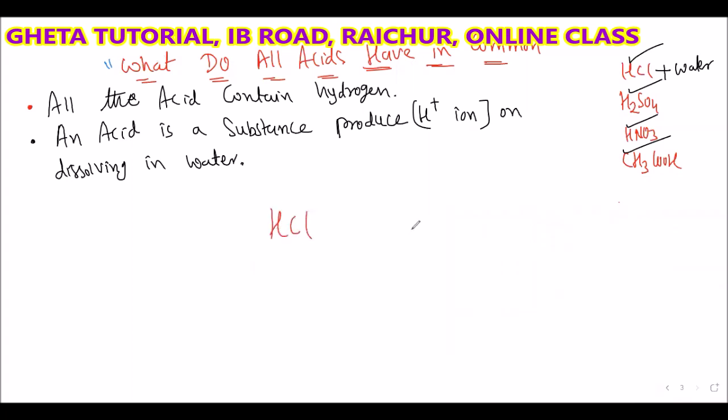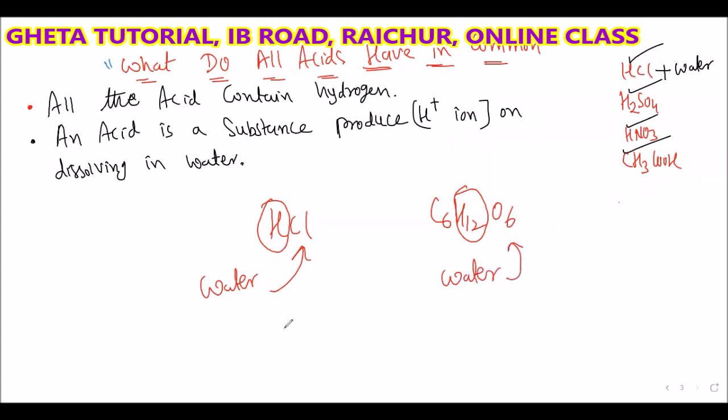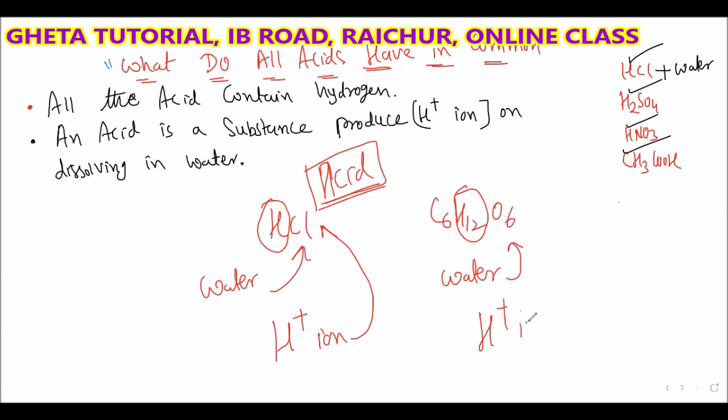Now here we have HCl and here C6H12O6. Hydrogen is present in the HCl, and hydrogen is also present in the glucose. If water is added to the HCl and to the glucose, which will produce the H plus ion? HCl. So this HCl is called hydrochloric acid. That is called an acid. But in the glucose, will the H plus ion be produced? No, sir. H plus ion is not produced, so glucose is not called an acid.